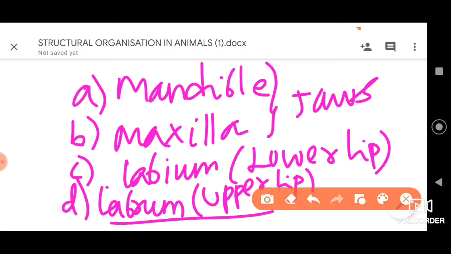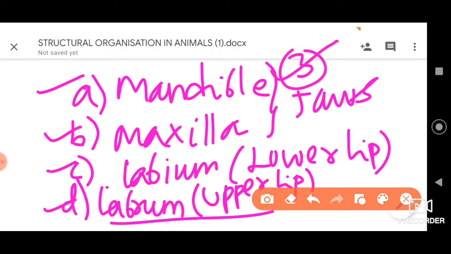So A is mandible, B is maxilla, C is labium and D is labrum. These are the head parts and the mouth parts which have been given. So please go for option 3. Option 3 is your right answer.